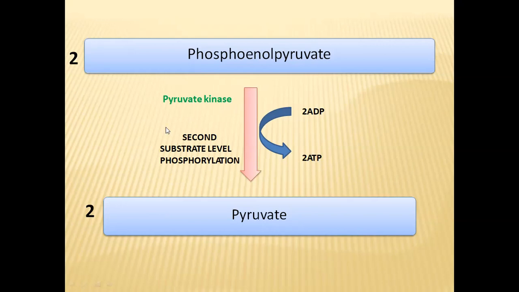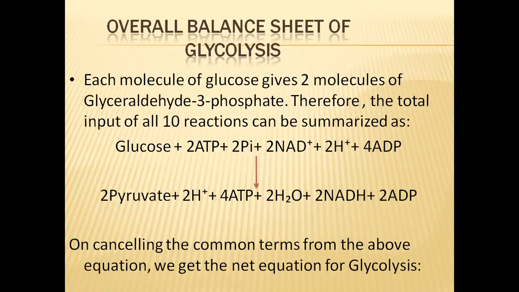So in this way, the substrate of the glycolysis pathway is glucose. In the energy receiving phase, the first phase, they are receiving 2 molecules of ATP, and 2 molecules of inorganic phosphate also will be received by them, and 2 NAD plus molecules, 2 hydrogen ions, and 4 ADP molecules are utilized in this reaction.